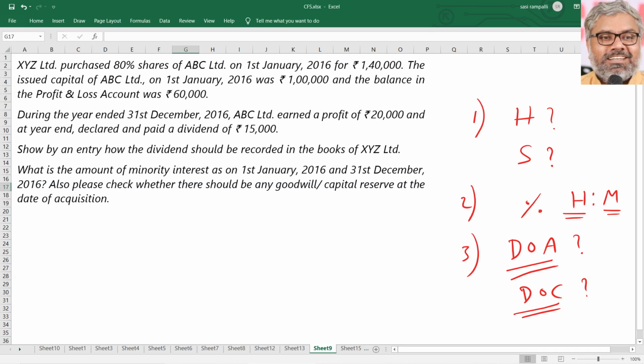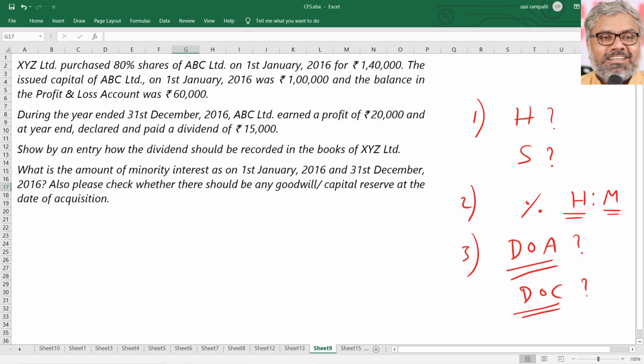Then, during the year ended 31st December 2016, so we are talking about the date of consolidation, 31st December 2016, and the date of acquisition, 1st January 2016. A full year is there, so a pre-acquisition and post-acquisition split within the year is not required, because a complete year has passed after the shares of ABC Limited were acquired by XYZ Limited.